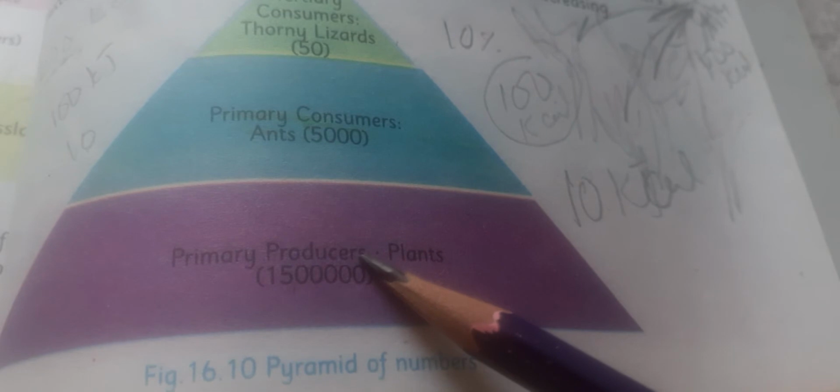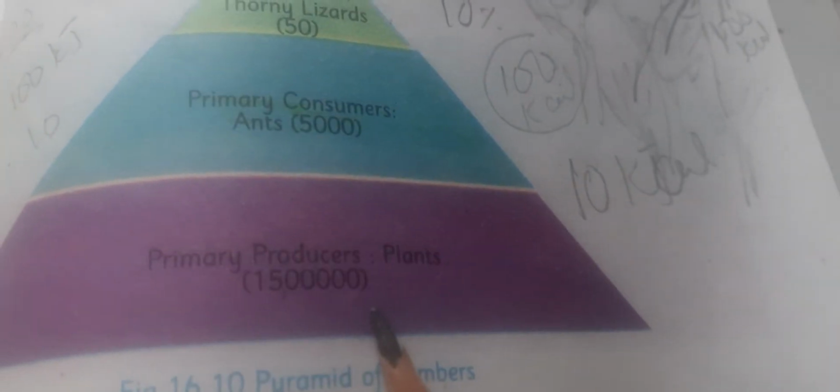Pyramid of numbers shows you the exact number of the organisms found there. So if primary producers, for example plants, are suppose 15 lakh in number, then in the second trophic level the primary consumers will be 5,000, 10% of 15,000, and then tertiary consumers will be 10% of the secondary consumers, that is 50.